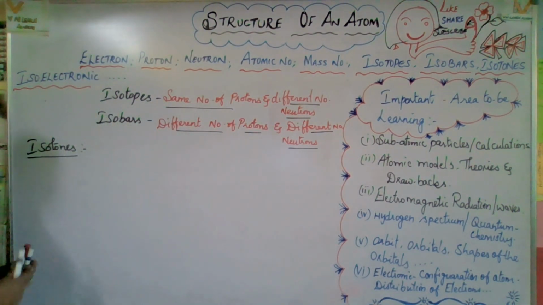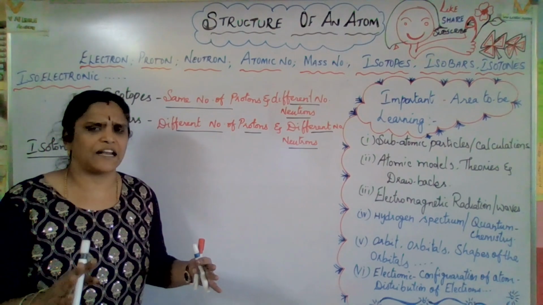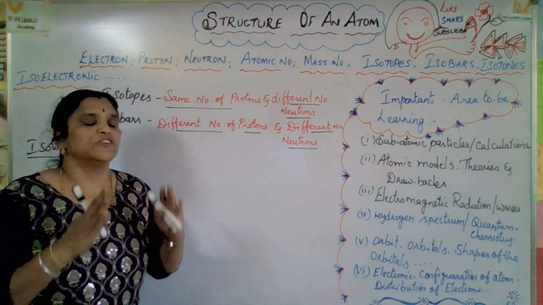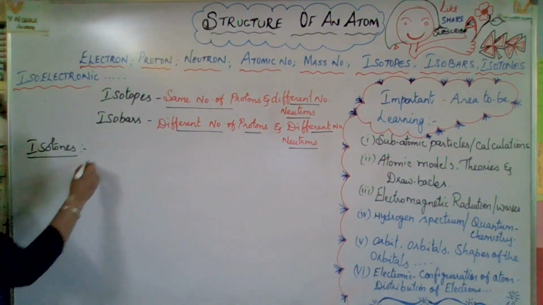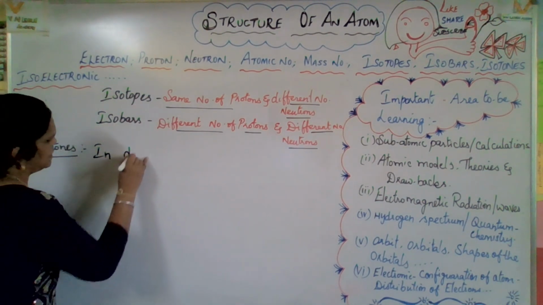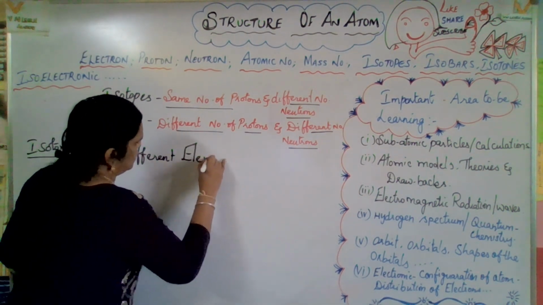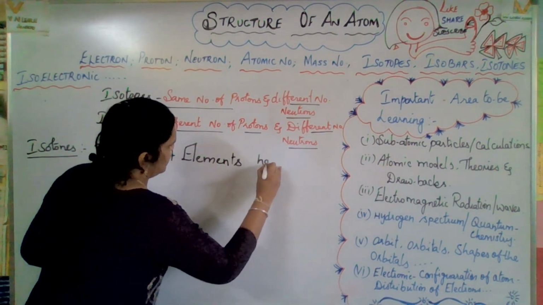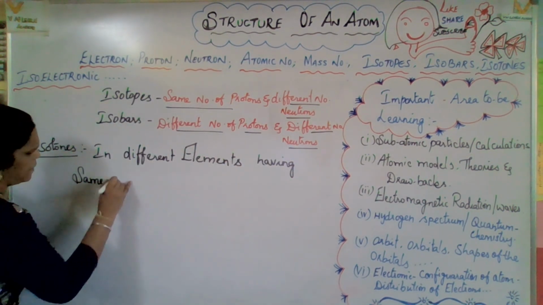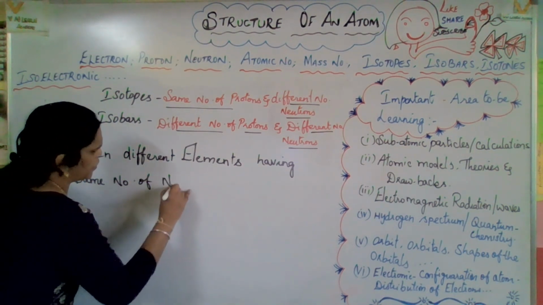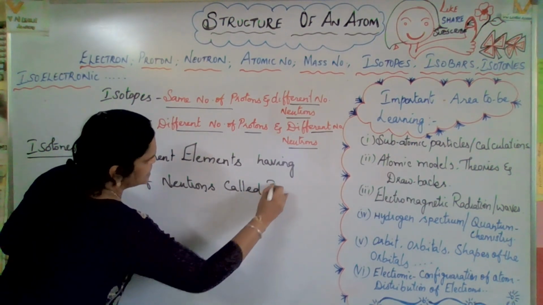Now the next one, isotones. Here, in different elements, definitely there will be different protons. So different elements having the same number of neutrons are called isotones.